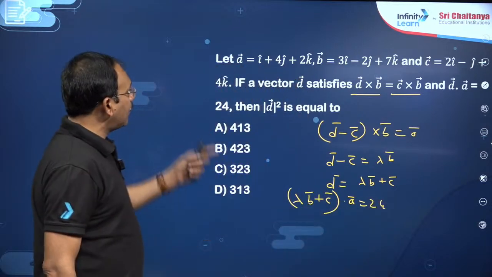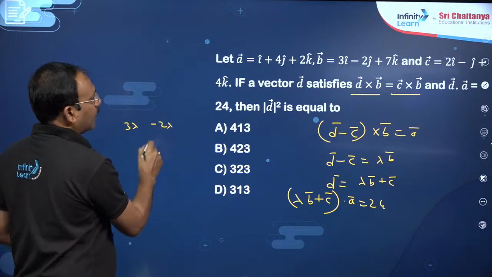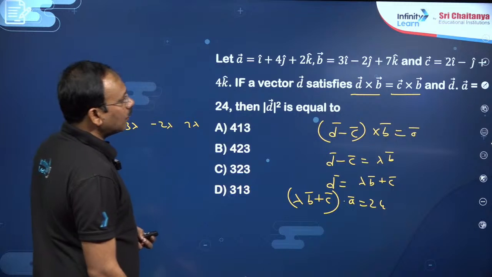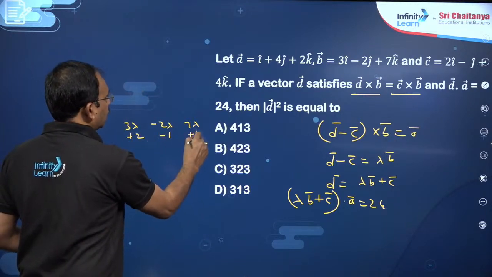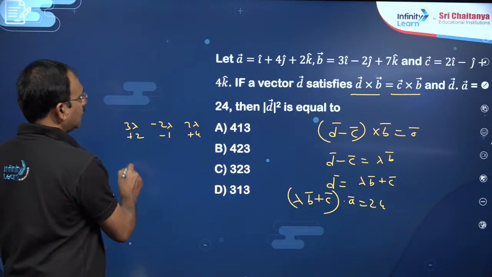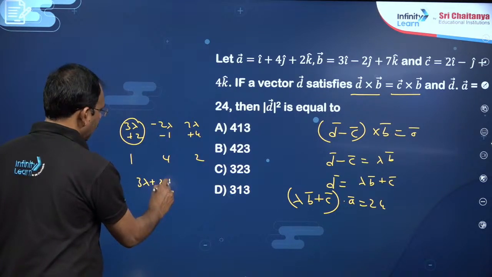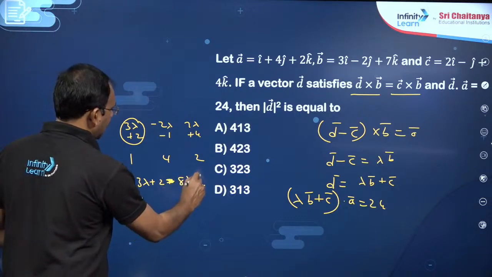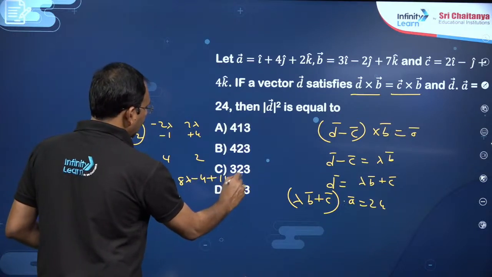You know lambda B bar stands for 3 lambda, minus 2 lambda, 7 lambda. When it is added to C, that is 2, minus 1, 4. So, that means plus 2, minus 1, plus 4. This is going to be lambda B bar plus C bar. You have to do dot product of this with 1, 4, 2. That is 3 lambda plus 2, plus, this is 2 lambda minus 1 into 4 is minus 8 lambda minus 4, 7 lambda plus 4 into 2 will become 14 lambda plus 8.